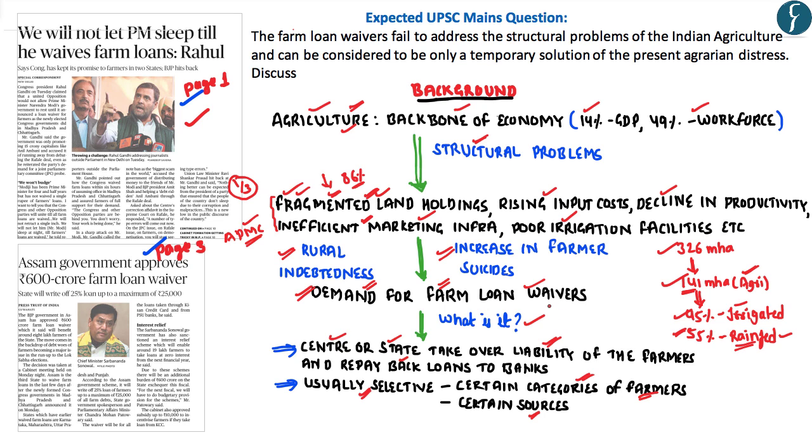So the idea behind the farm loan waiver is to reduce the rural indebtedness so as to reduce the farmers' suicides. However, it is being said that the farm loan waivers fail to address these structural problems of Indian agriculture, and at best they can be considered to be only a temporary solution to the present agrarian distress. In this regard, let us try to understand various problems which can be associated with the farm loan waivers.